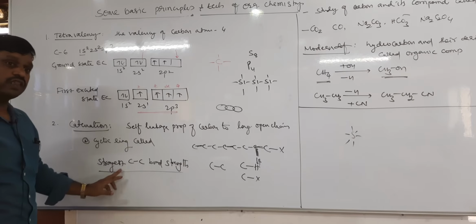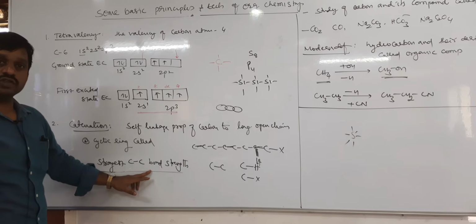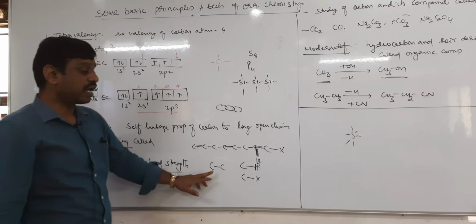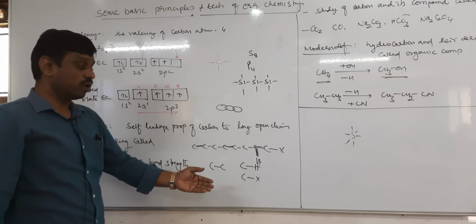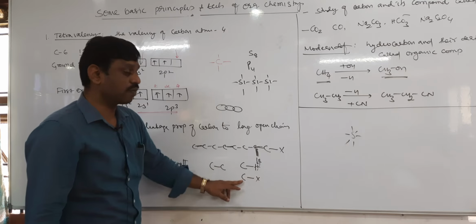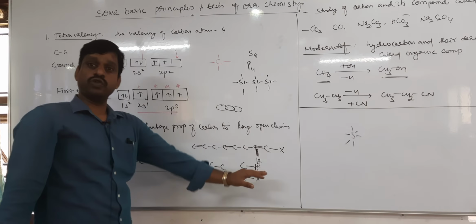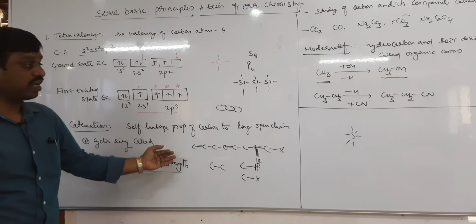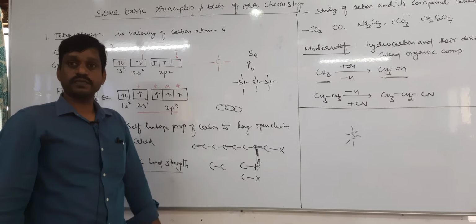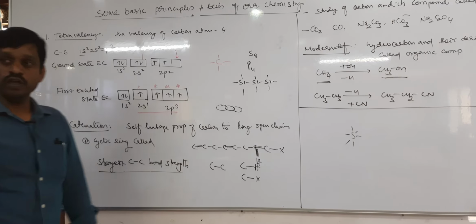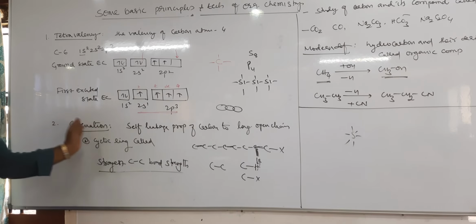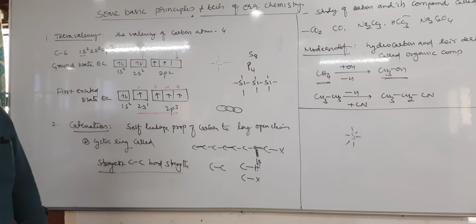One is the highest strength of the carbon-carbon bond, and the carbon-carbon bond strength is also almost equal to carbon-hydrogen, and carbon-halogen bonds are also equally stable, with the same strength. So therefore, these two properties make catenation easy. Because of catenation, it forms a large number of carbon compounds.